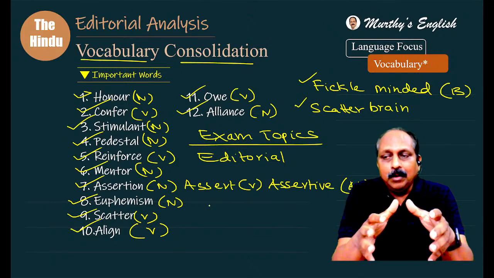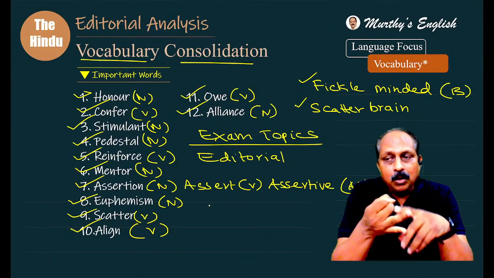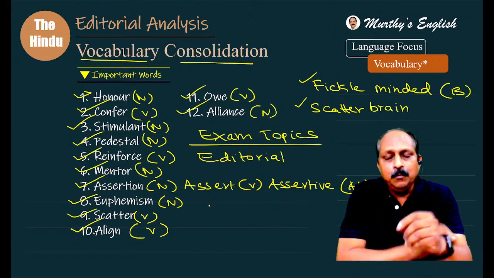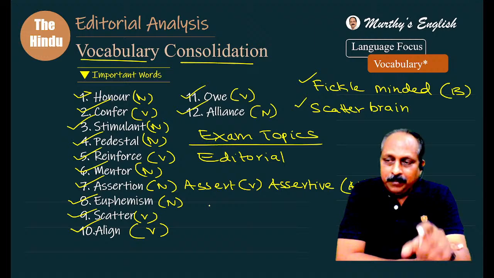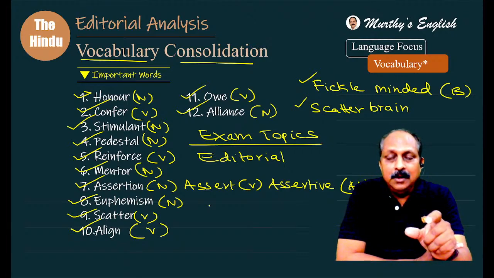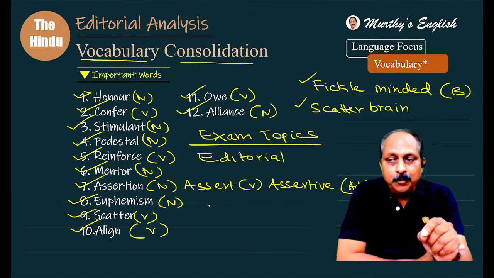Any platform, my WhatsApp group or Telegram group or this channel, we have very good students. This channel, you never come across this platform. I've been doing it for so many years and have 25,000 subscribers. Never negative comments, never foul language.